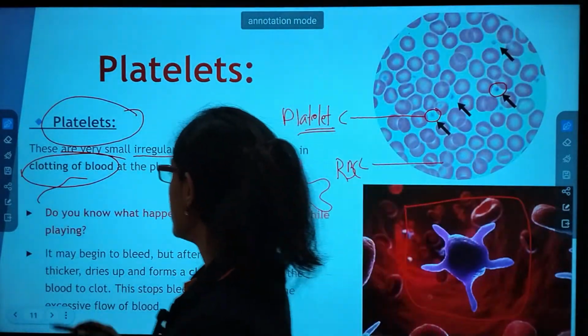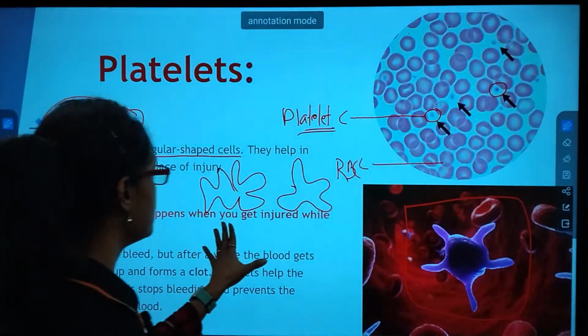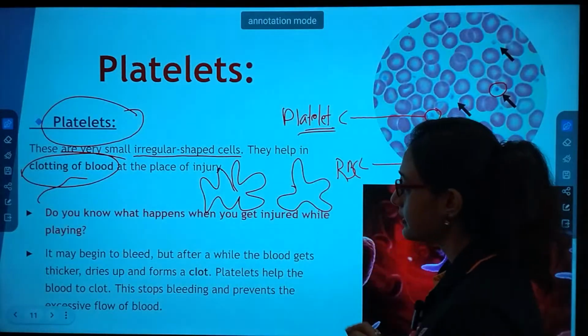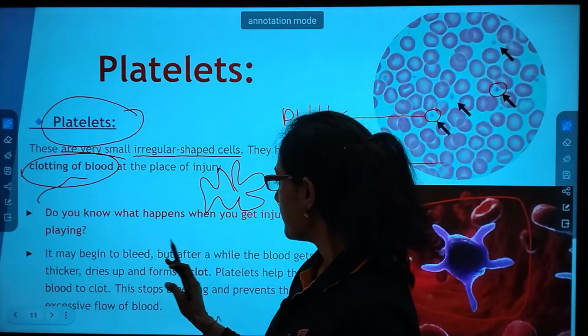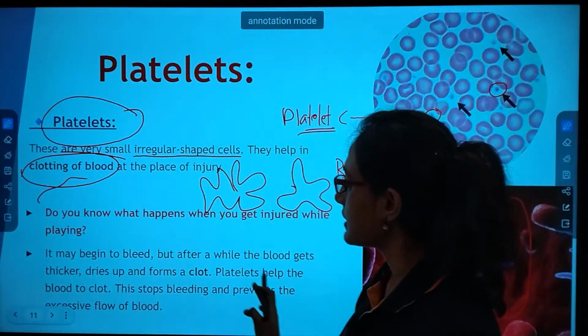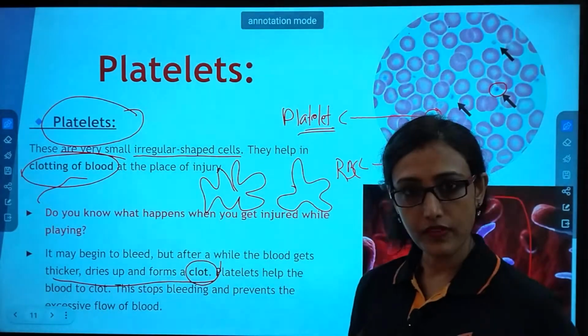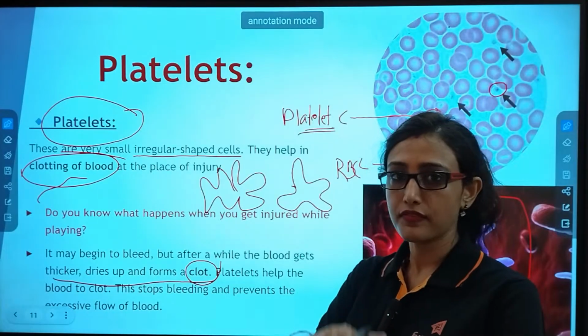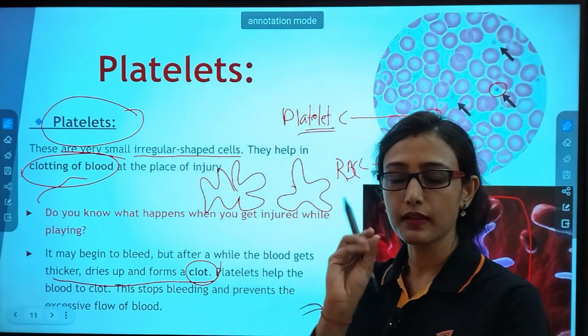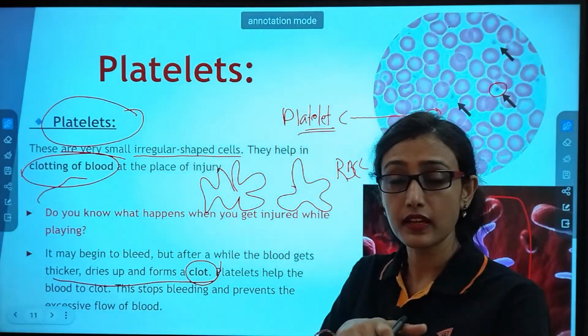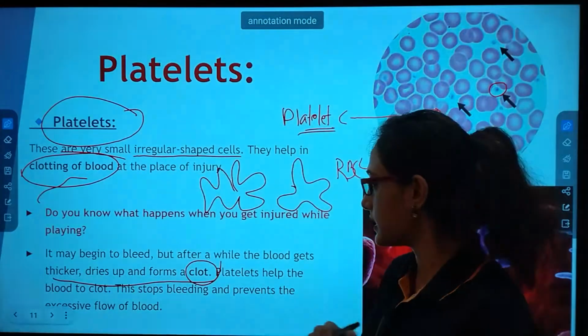Now let's read. Do you know what will happen when you get injured while playing? It may begin to bleed, but after a while the blood gets thicker and dries up and forms a clot. Obviously the blood stops and forms a thick blood spot over there.